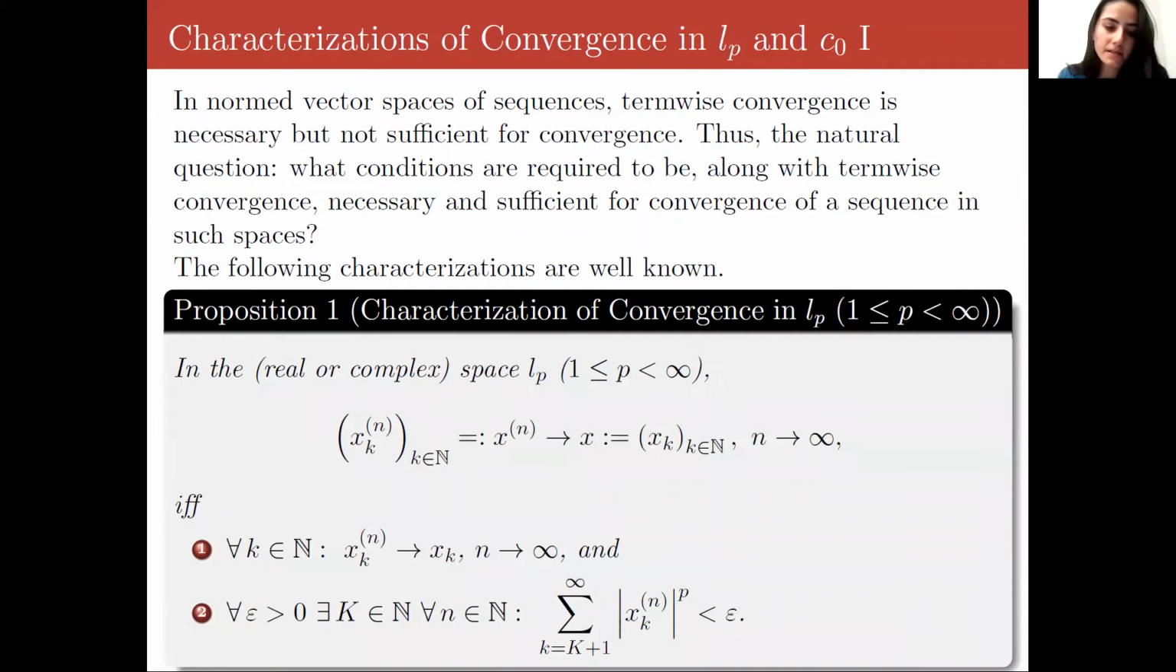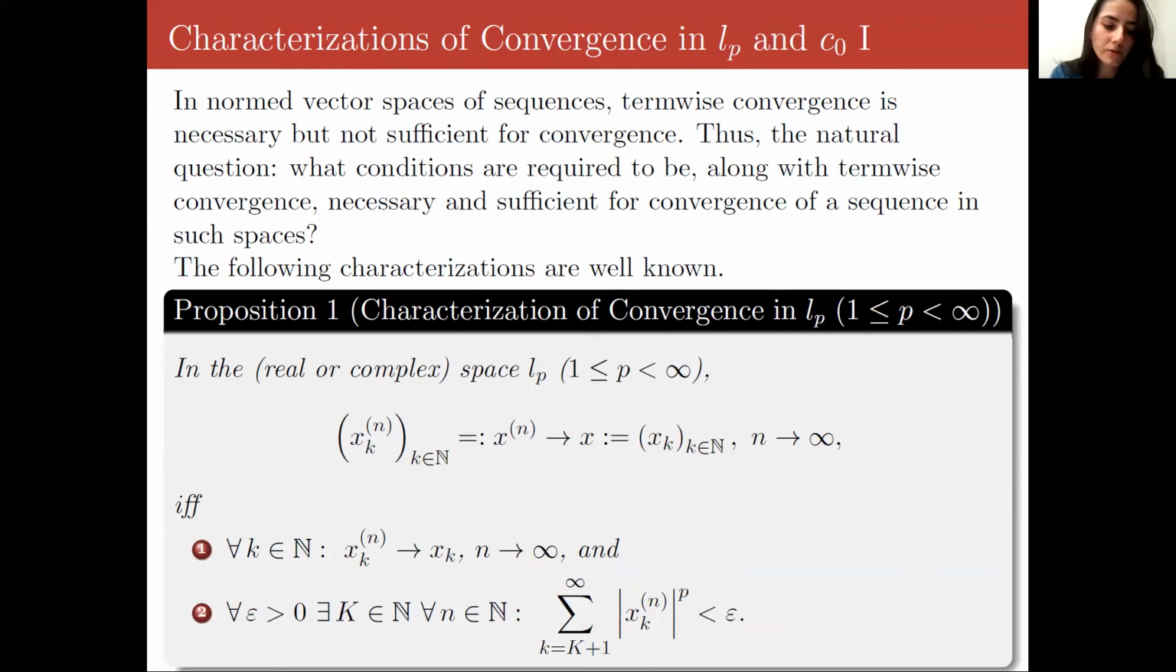So in normed vector spaces of sequences, term-wise convergence is necessary, but not sufficient for convergence. So the natural question to follow would be what conditions are required, along with term-wise convergence, to be necessary and sufficient for convergence of a sequence in such spaces.